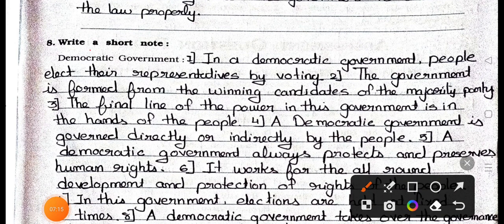Now see the main 8. Write a short note. Democratic government. Point 1. In a democratic government, people elect their representatives by voting. Point 2. The government is formed from the winning candidates of the majority party. Point 3. The final power in this government is in the hands of the people. Point 4. A democratic government is governed directly or indirectly by the people.